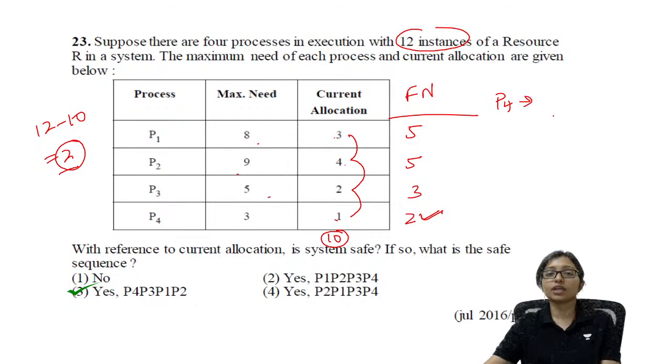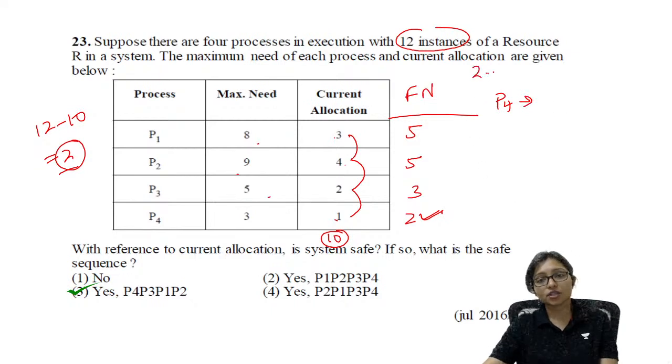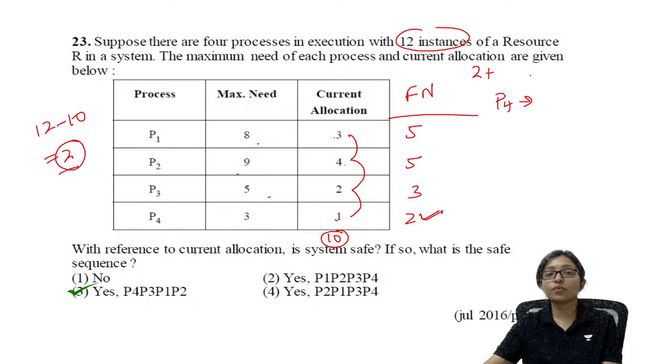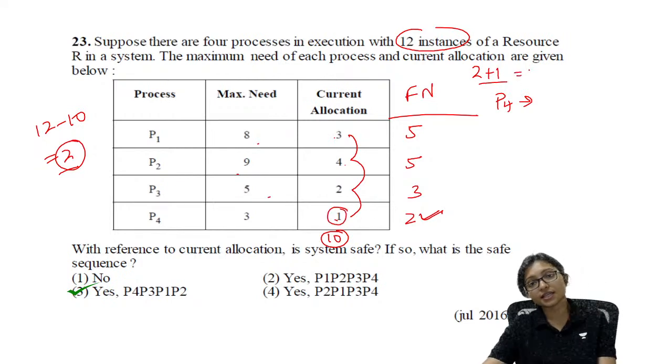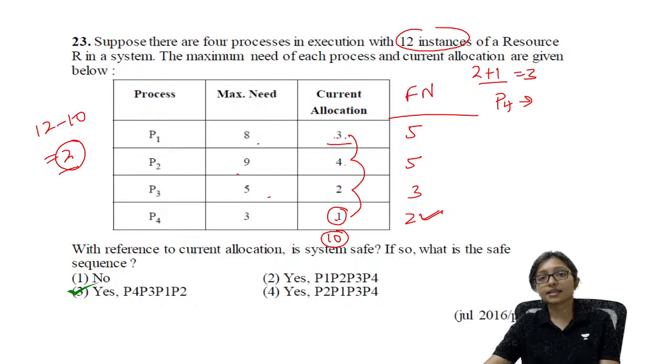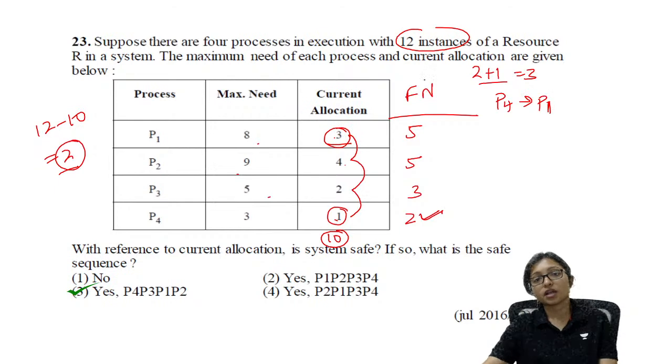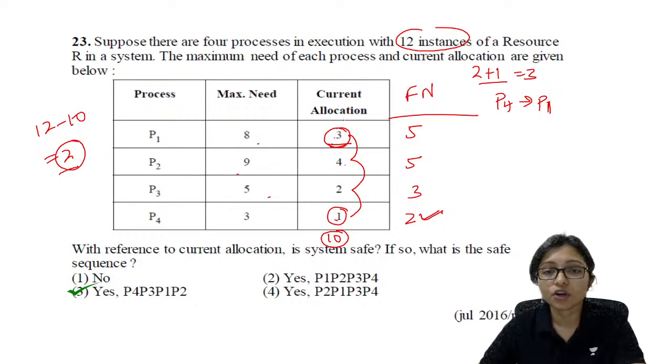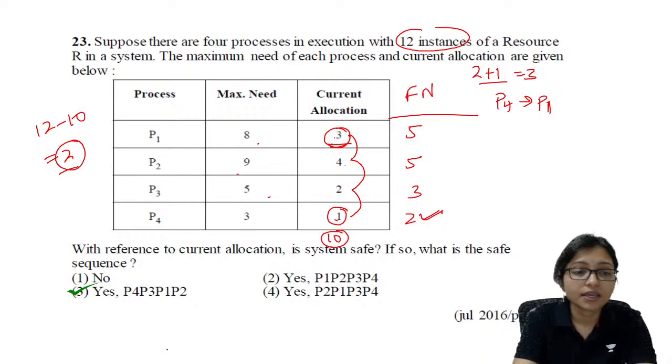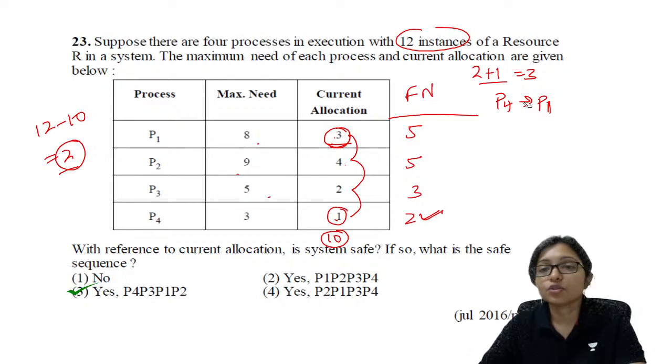So that's why I will execute P4. When I am executing P4, previously there was 2, plus P4 will release its current allocation, that is 1. Now 3 is in my hand. Now I can execute this P1. After executing P1, I cannot execute P1 again. I have to take that future request.